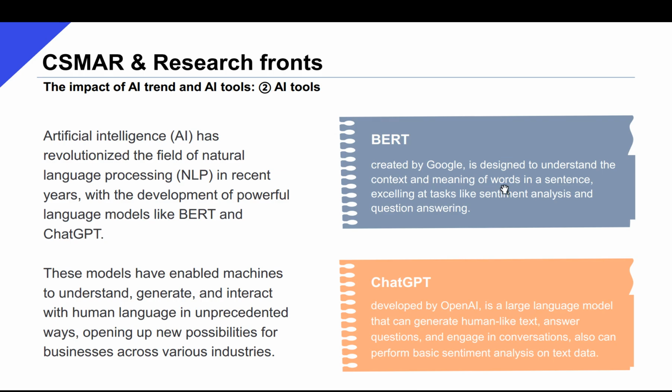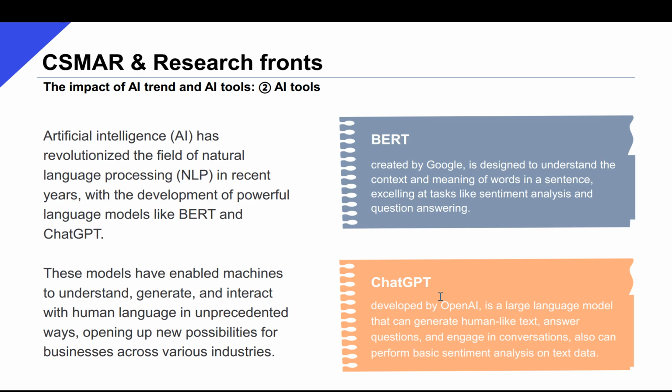BERT, short for Bidirectional Encoder Representations from Transformers, is created by Google and can understand the context and meaning of words in a sentence, and excels at tasks like sentiment analysis and question answering. ChatGPT is developed by OpenAI.